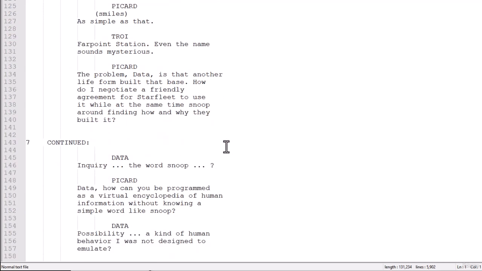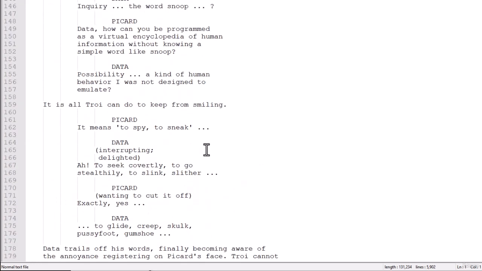Now, the first thing we need to do is extract that information in such a way that we can feed it into the fine-tuning. So when Picard says something, we need to know how to extract that from this script. So how do I know this is Data's line? How do I construct that into an actual piece of structured data that I can feed into our model? And to do that, I've written a script.